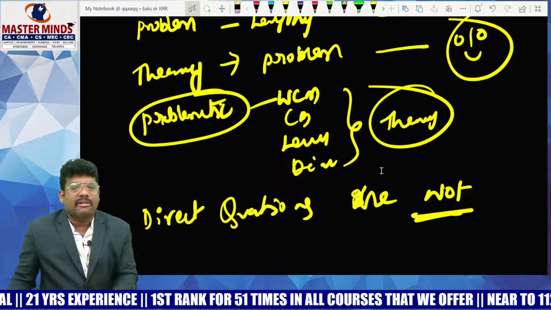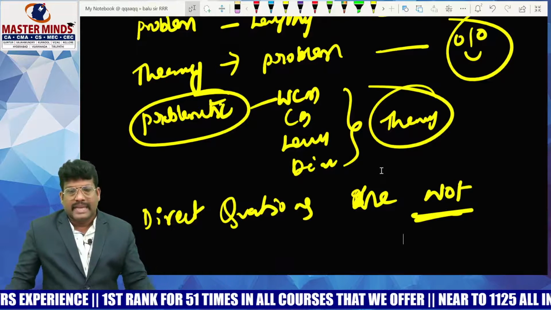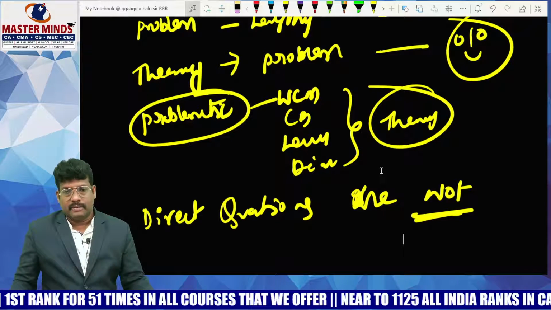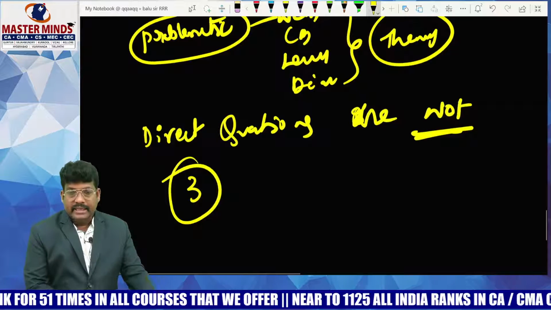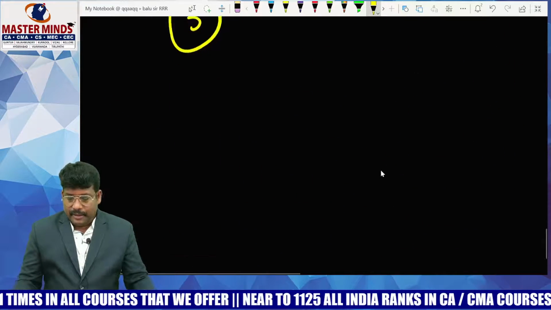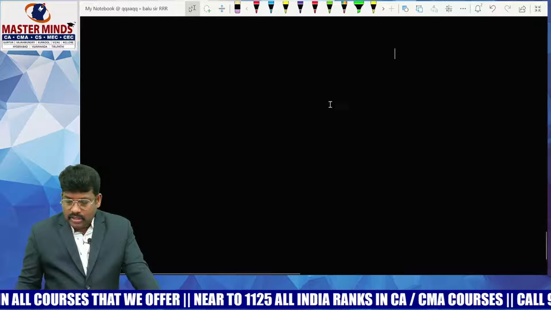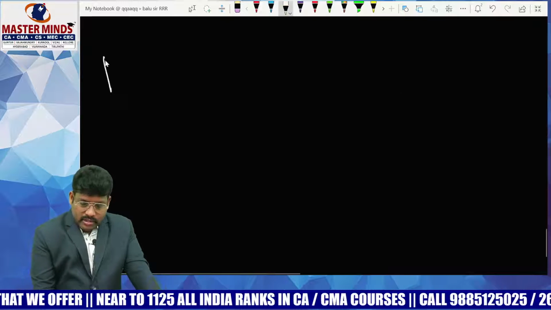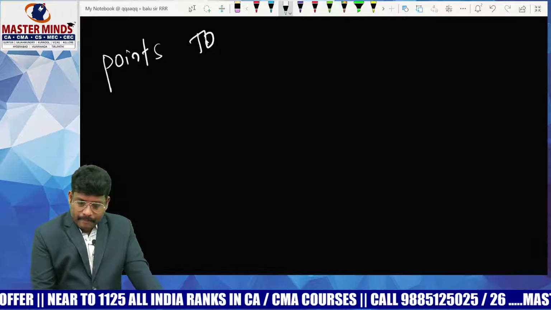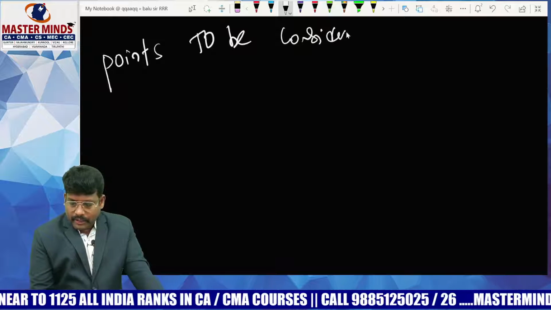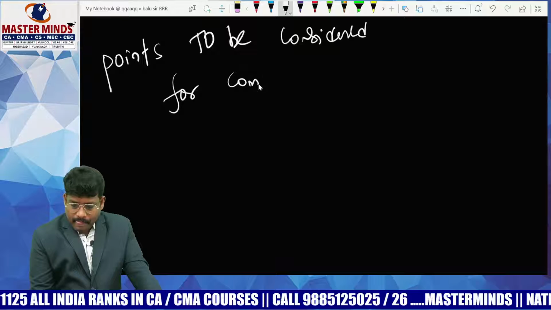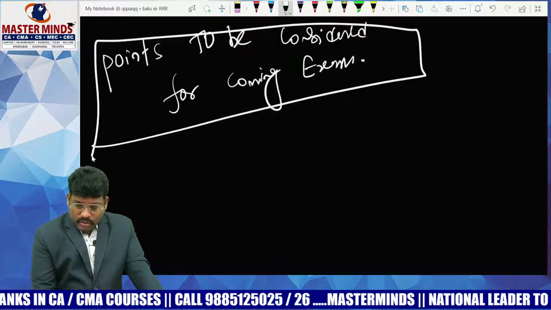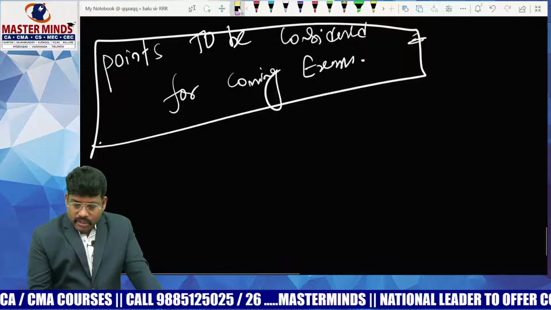But in this attempt they concentrated on only a few chapters in an enormous way: capital structure, ratio analysis, and cash flow statement. So three chapters dominated the entire question paper. These are the findings. Based on this, how will the analysis support us? What new concepts do we have to learn, and what points are to be considered for the coming exam? Try to understand this, students.